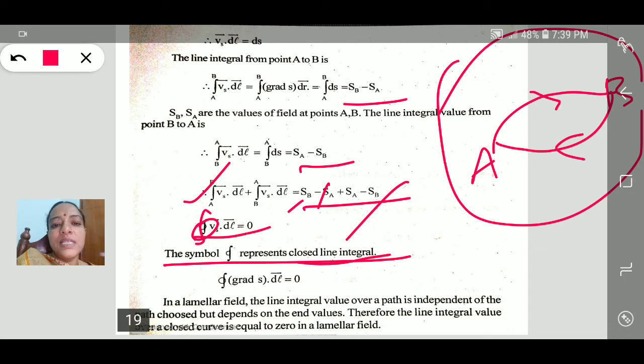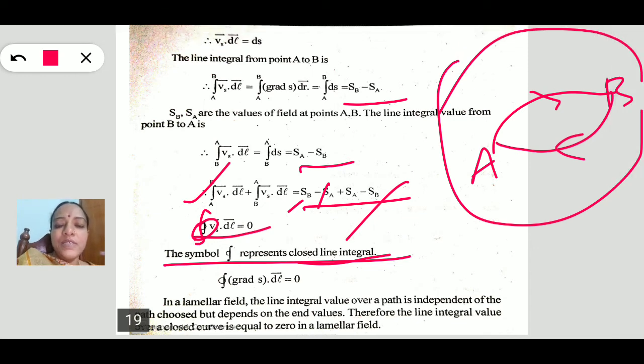This we have considered as a lamellar field. Lamellar means obtained by the operation of the gradient of a scalar. So if Vs dot dl is equal to 0, that means gradient of S dot dl is equal to 0. This is how we can prove our statement. In a lamellar field, the line integral value over a path is independent of the path but depends upon the end points only.